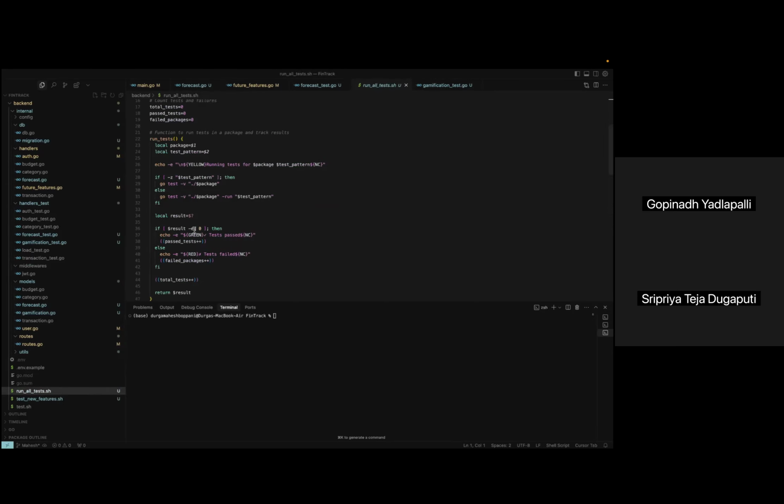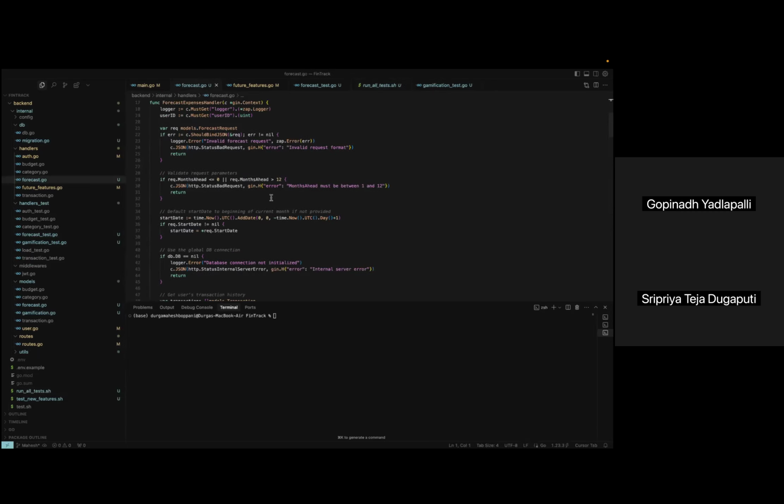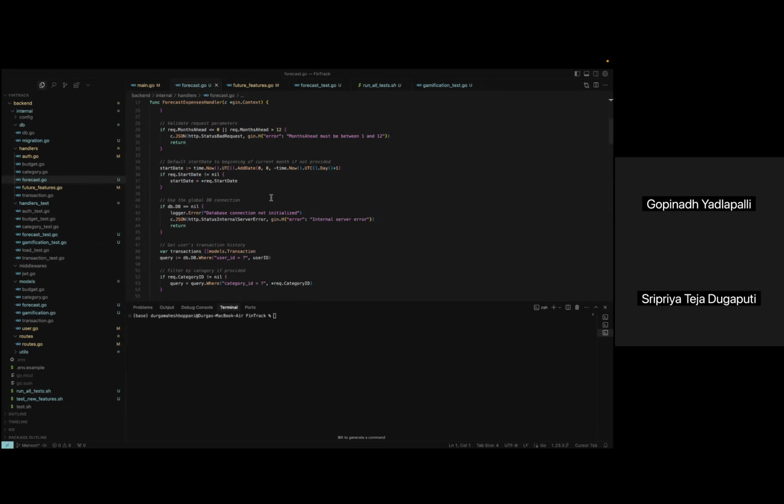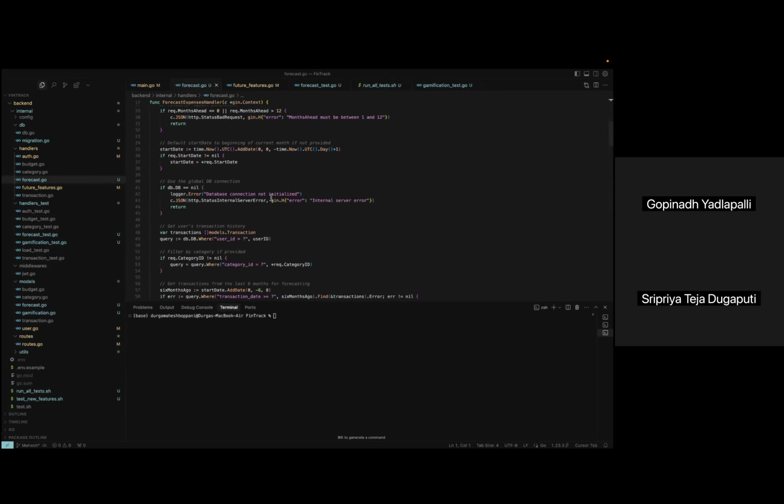So finally, we have also implemented an expense forecasting system that predicts spending based on historic data. The forecasting algorithm identifies recurring expenses and projects them for the next 1 to 12 months. We created an API that allows users to request forecasts, and we added validation to ensure that only valid time periods are accepted. The system handles edge cases and errors gracefully, providing accurate predictions for users.